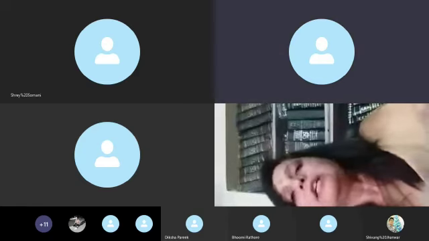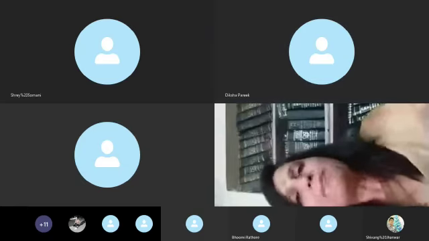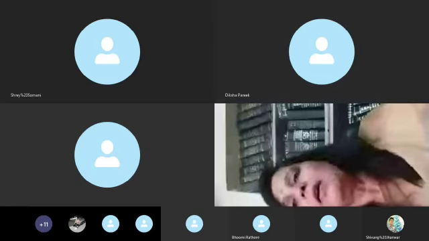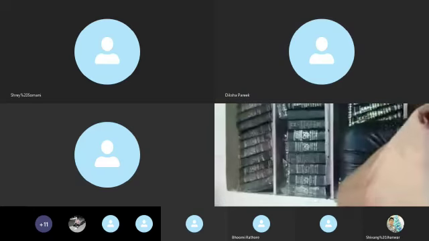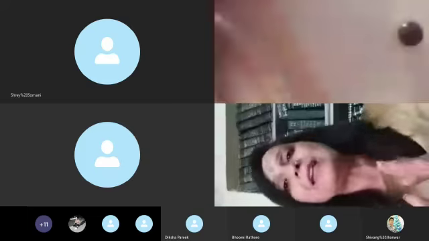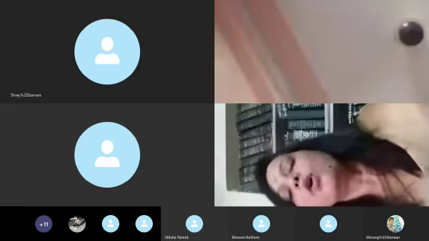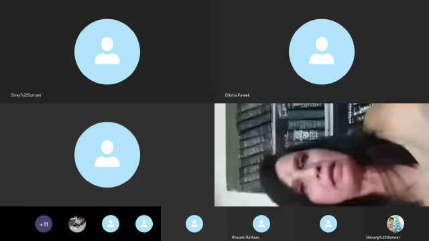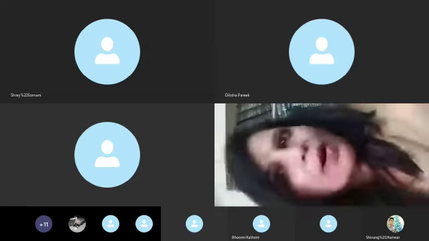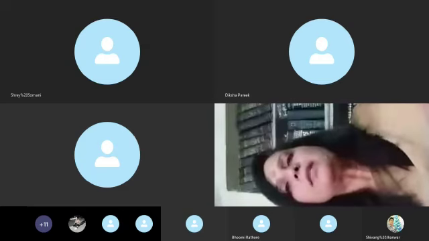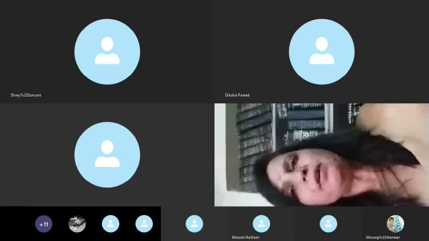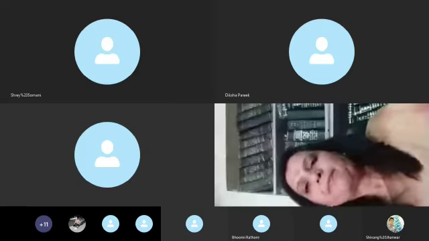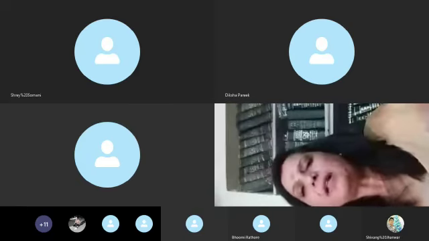Next point. Short in size, spindle shaped, and tapering end. Tapering means at the end, pointed. Tapering end means pointed ends are present. Please turn your video off. Again I am saying, listen carefully. Smooth muscles: short size, spindle shaped.